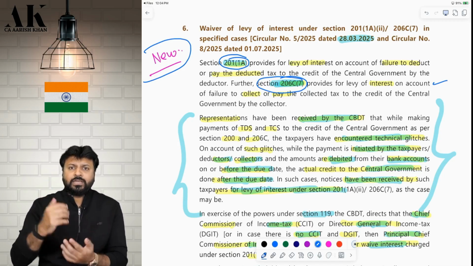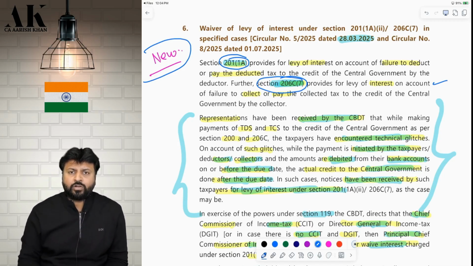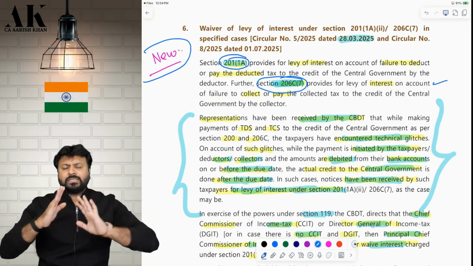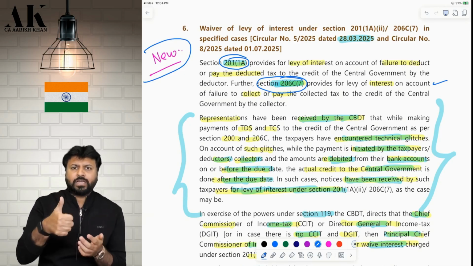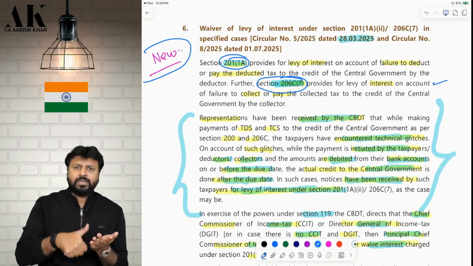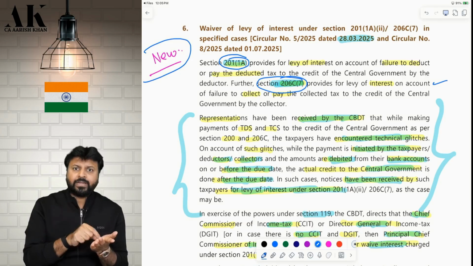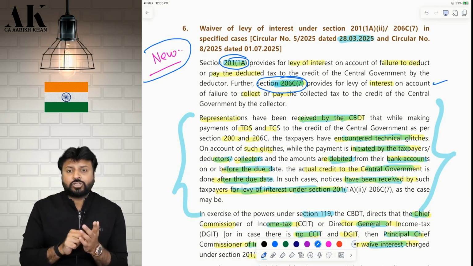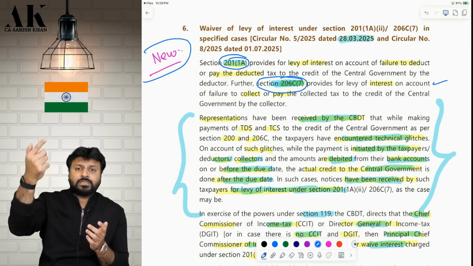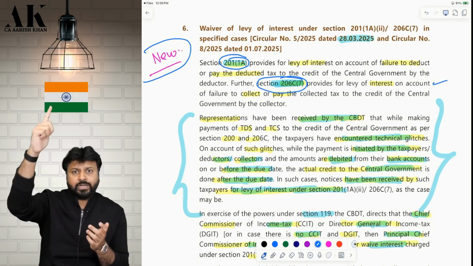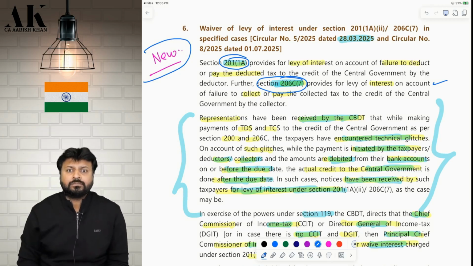What is the time to pay the TDS? What is the due date to pay the TDS? The due date to pay the TDS is the 7th of the following month. Now, there were so many assessees who deducted TDS on time and also paid the TDS on the 7th. It is reflected in their bank account that it was paid on the 7th. But due to some technical glitch, it is credited to the government's account on the 8th or the 9th.